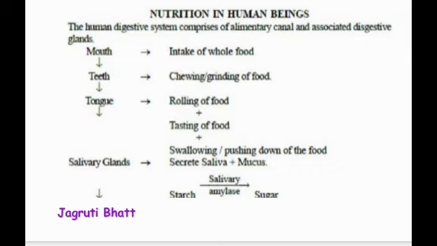The tongue rolls the food, and it has several taste buds which give us the basic information about the taste, that is sweet, sour, bitter, saltiness, etc. It also helps in swallowing and pushing the food down towards the esophagus. There are a total of 3 pairs of salivary glands in our mouth, which secrete an enzyme called amylase and also mucus. This amylase converts starch into simple sugar.